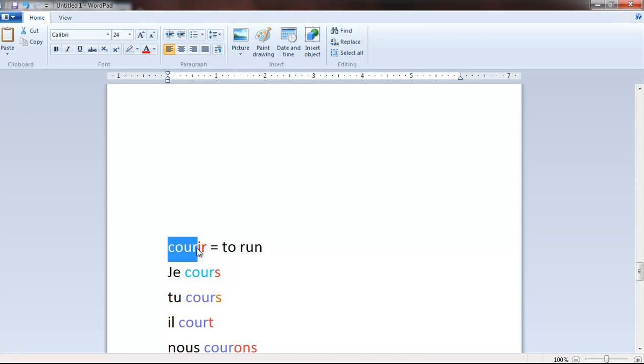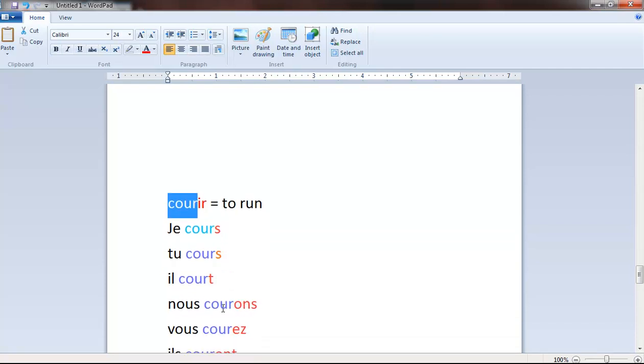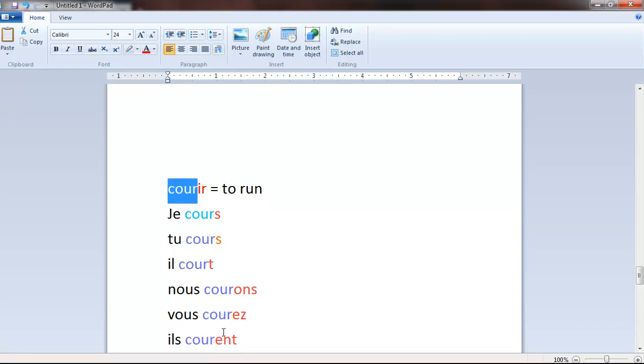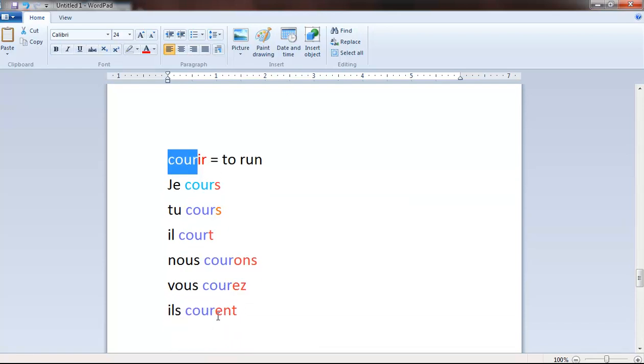You take this root, colored in blue here, and you put the endings S for first person, S for second person, T for third person, ONS for first person plural, EZ for second person plural, ENT for third person masculine or feminine plural.